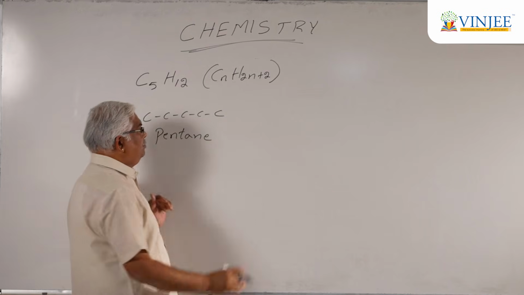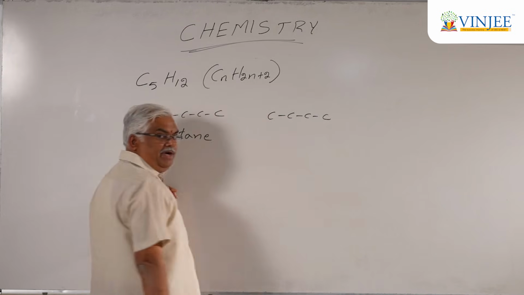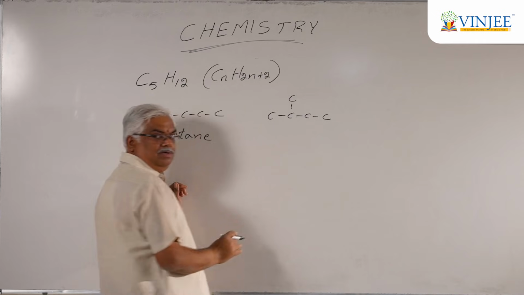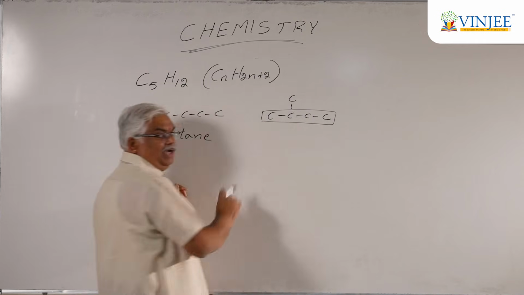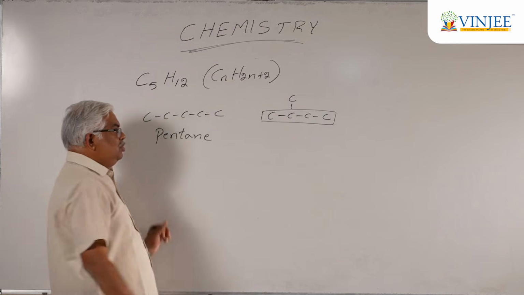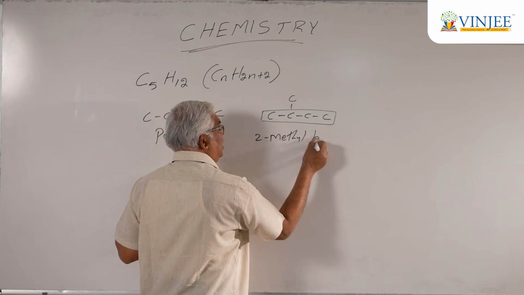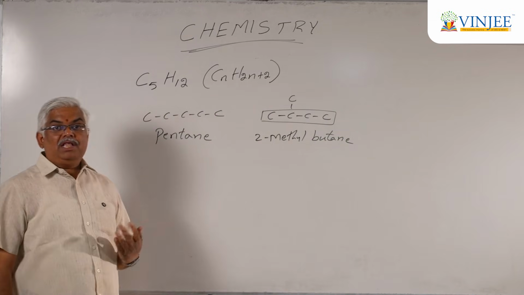What is the next possibility? You may have only four carbons in the parent chain, and the fifth one may be in the form of a branch. So now, in the parent chain, we have only four carbons. So this becomes 2-methyl butane.